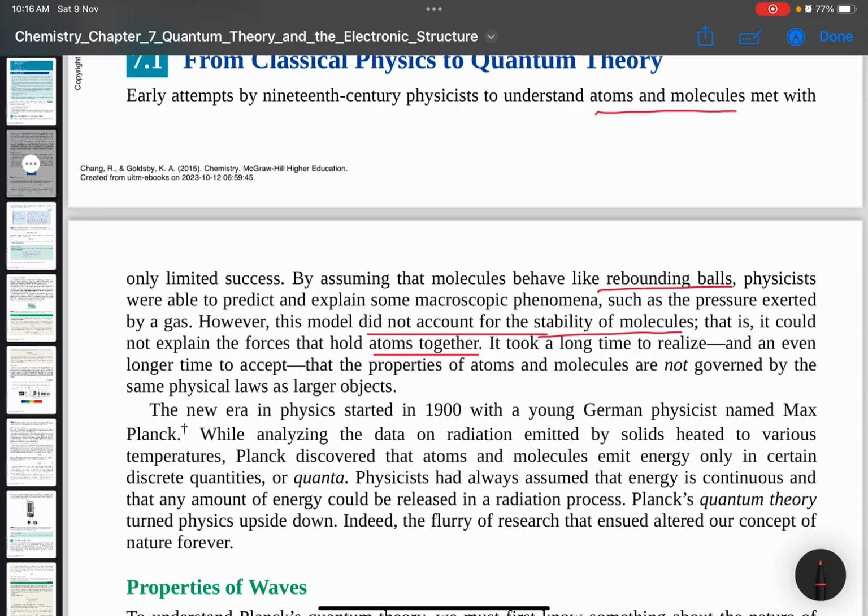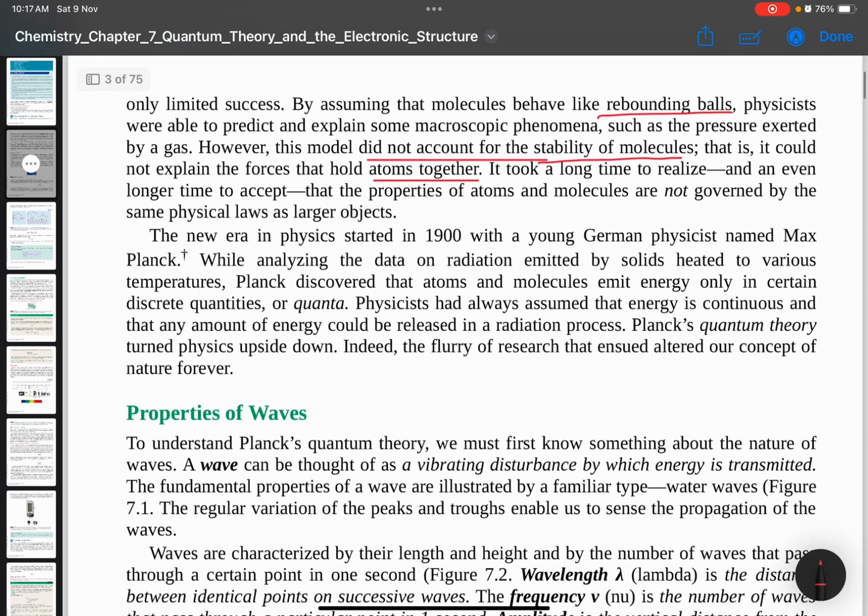Diorang lama jugalah untuk realize, and then the properties of atoms and molecules are not governed by the physical laws. So sekejap, mana cerita dia mula ya. Then in